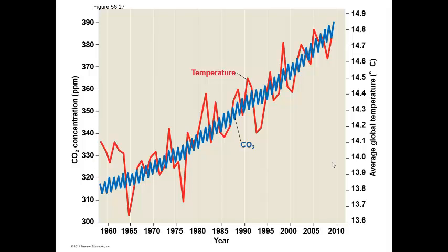Here you see a diagram that shows a rise in carbon dioxide levels, and it shows a rise in global temperature. And this is from 1960 up until about 2010. You can see that the amount of carbon dioxide fluctuates, but that fluctuation is gradually increasing. You can see that the annual temperature fluctuates, but those fluctuations are also gradually increasing.